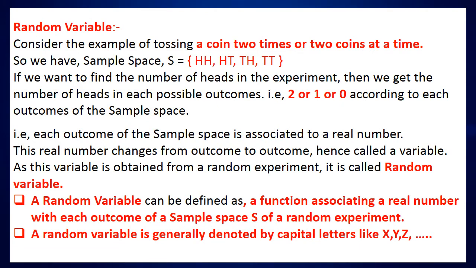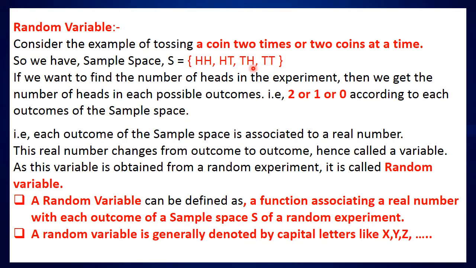Next term associated with probability is random variable. Consider the example of tossing a coin 2 times or 2 coins at a time. Both give the same result. So we have the sample space S equal to the set of HH, HT, TH and TT.